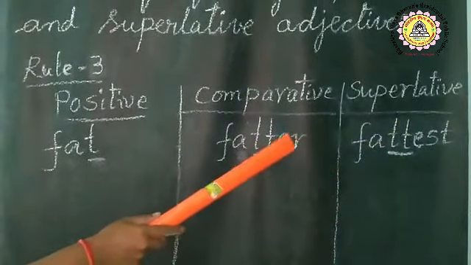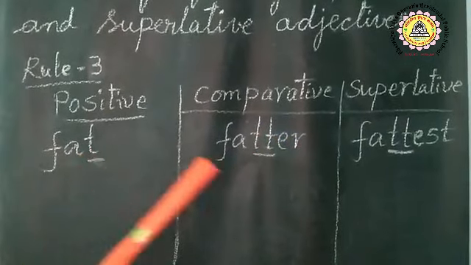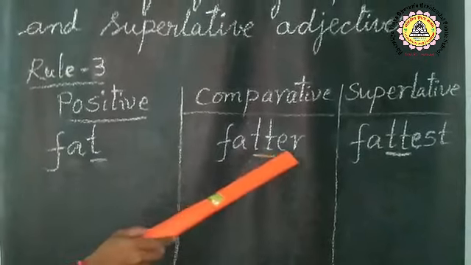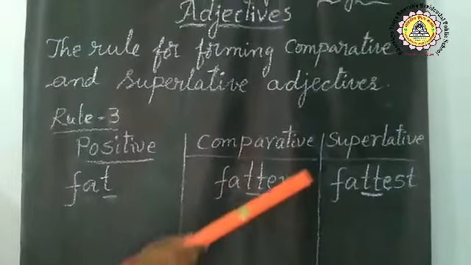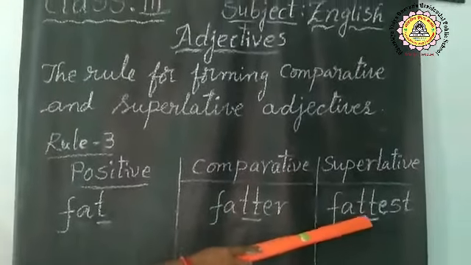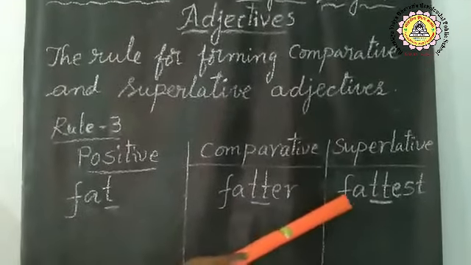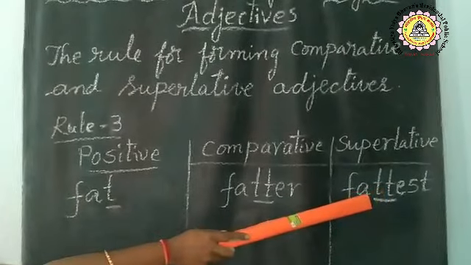Now come on, repeat along with me. Fat, fatter, fattest. Look at this spelling, children. F-A-T-T-E-R. F-A-T-T-E-S-T.